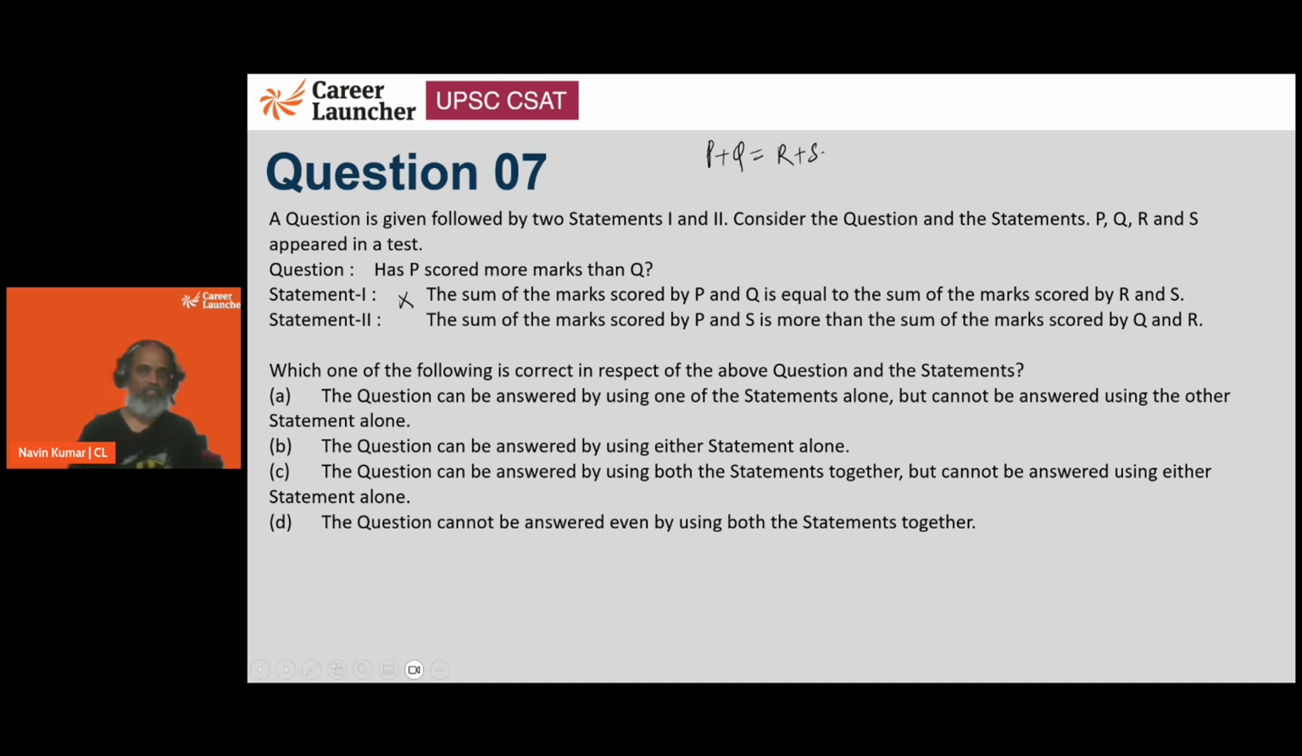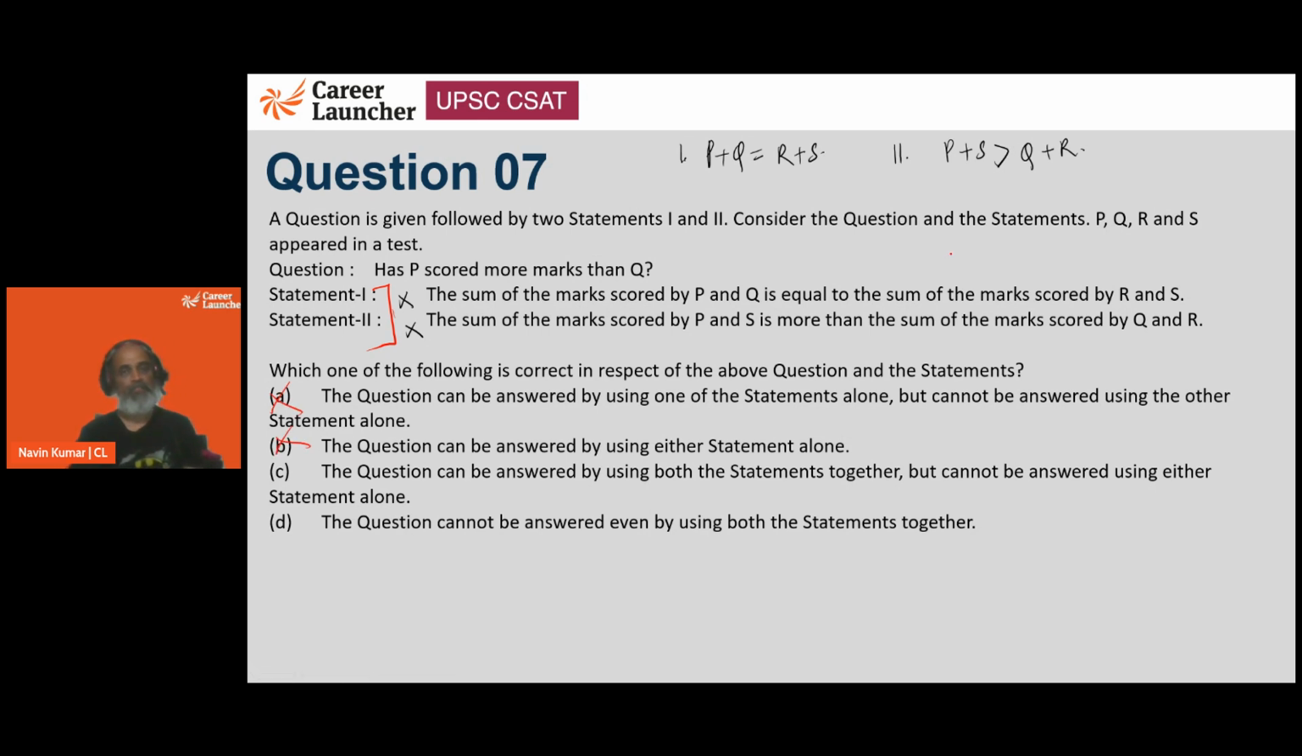Let's forget about the first statement and let's look at the second statement. The sum of marks scored by P and S is more than the sum of the marks scored by Q and R. So is P going to score more than Q? Still do not know. Maybe P is smaller than Q and S is larger than R. So second statement से भी हमारा आंसर नहीं आया. Now, if we club them, so basically we won't be answering it using option C and D.